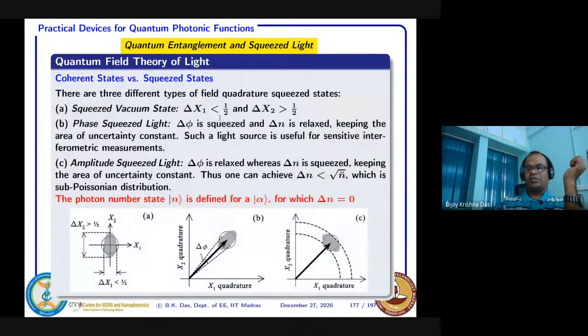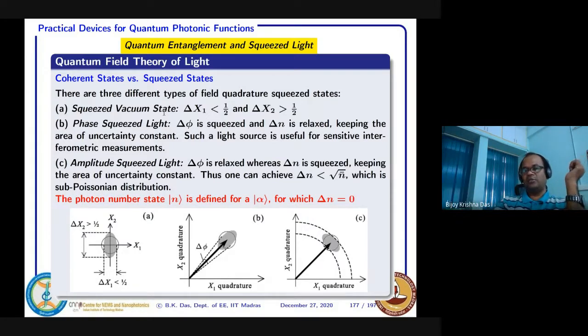Okay, so this is an example given here. We have 3 different types of quadrature squeezed states. First is called a squeezed vacuum state. Squeezed vacuum state means that in your mode there is no field, no photons are there.